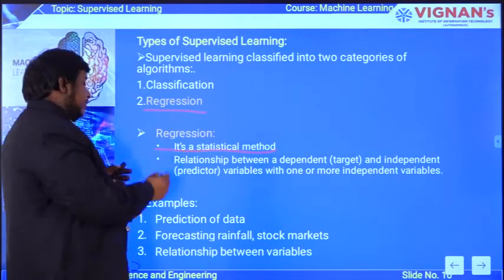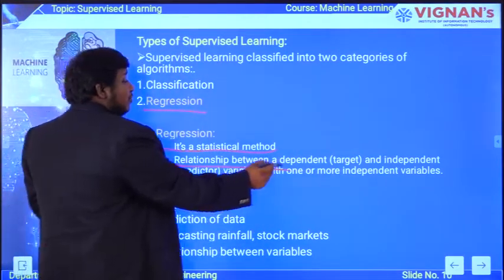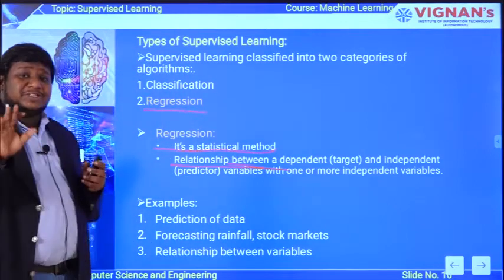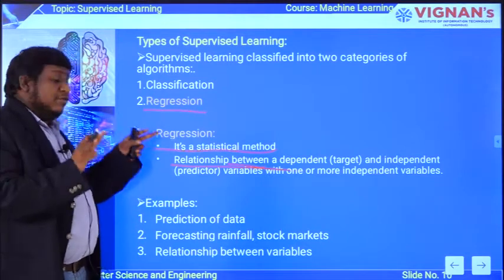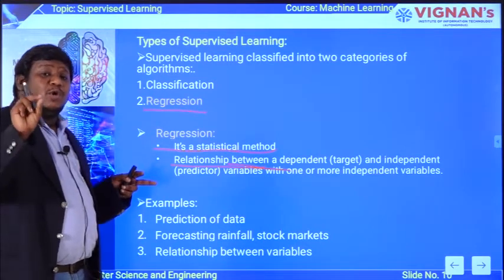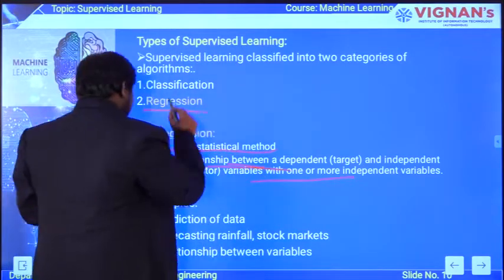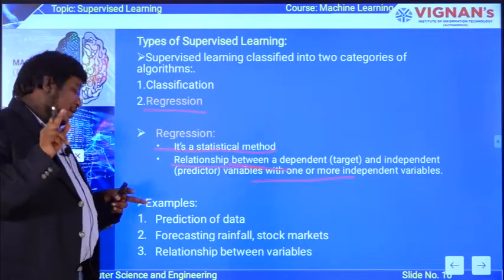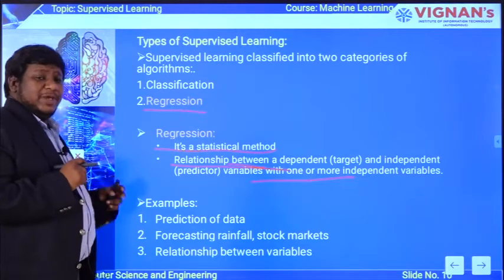So, what is regression? It gives the relationship between a dependent variable and one or more independent variables. That is the basic idea of regression. Some examples of regression are prediction of data, forecasting rainfall, stock markets, and relationships between variables.